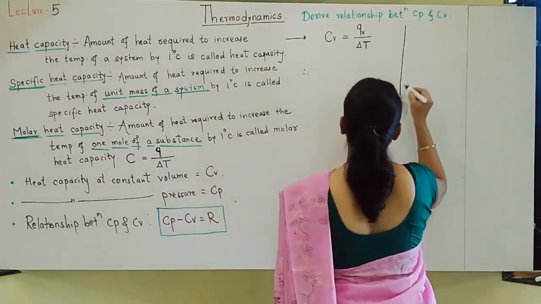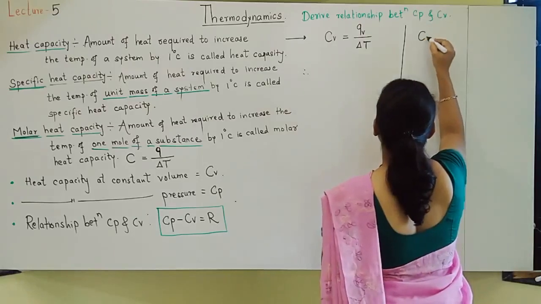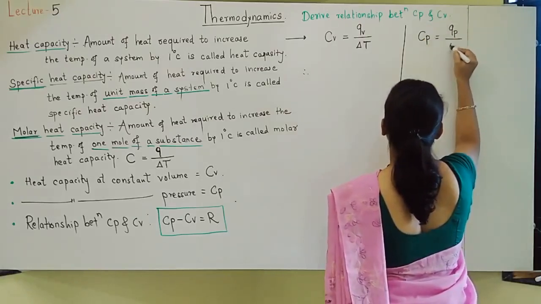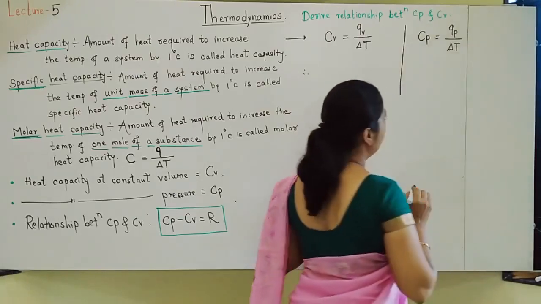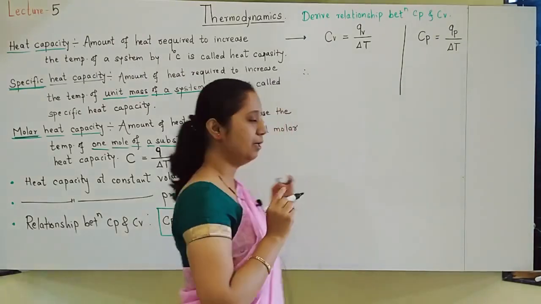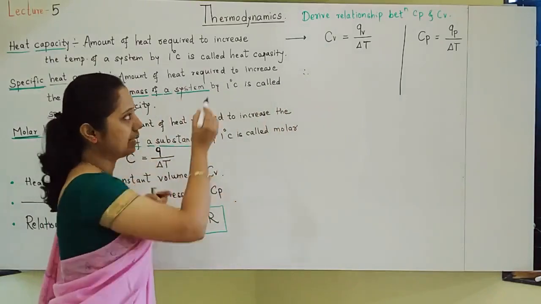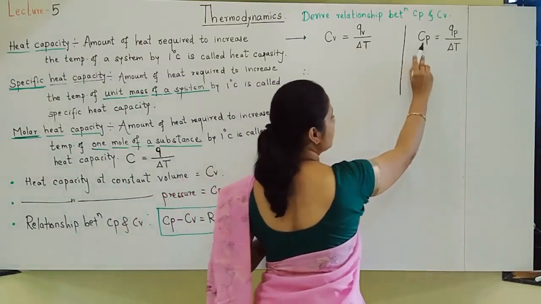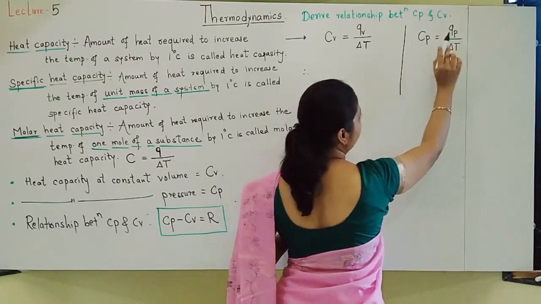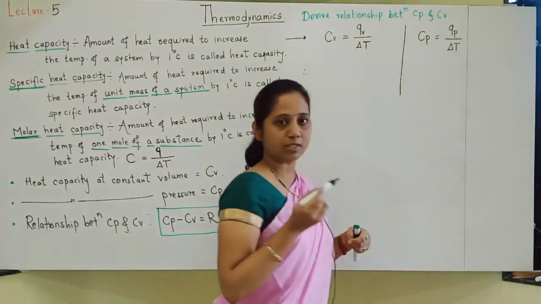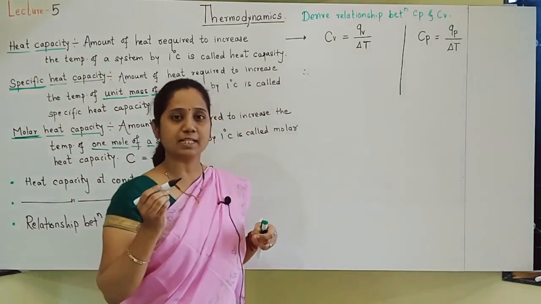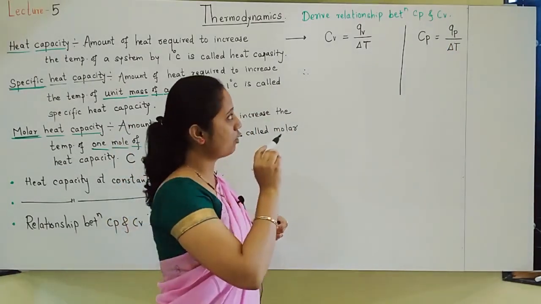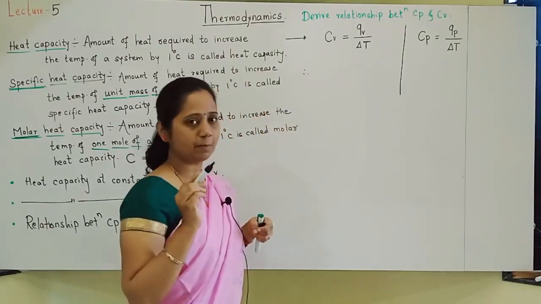On the opposite side I will write for Cp: Cp is equal to Qp divided by delta T. Both formulas are understood properly because C is equal to Q by delta T. At constant volume, I wrote Qv. At constant pressure, I wrote Qp. Here Q means heat. From the start of this lesson, we are writing the symbol Q for heat. Heat at constant volume, heat at constant pressure.